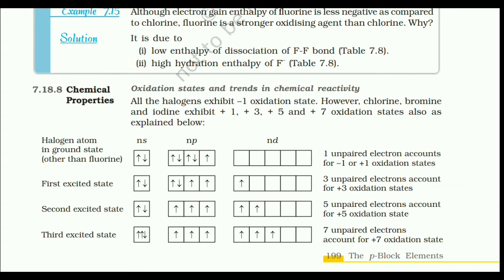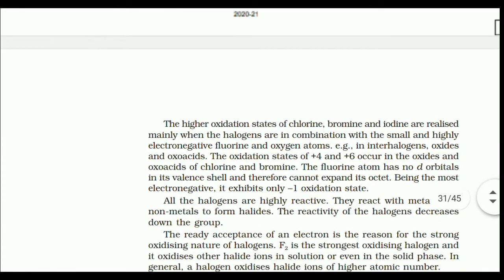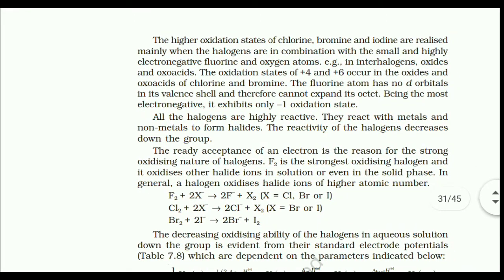7.18.8 Chemical properties. Oxidation states and trends in chemical reactivity. All the halogens exhibit -1 oxidation state. However, chlorine, bromine and iodine exhibit +1, +3, +5 and +7 oxidation states also, as explained below. The higher oxidation states of chlorine, bromine and iodine are realized mainly when the halogens are in combination with small and highly electronegative fluorine and oxygen atoms, for example in interhalogens, oxides and oxoacids.